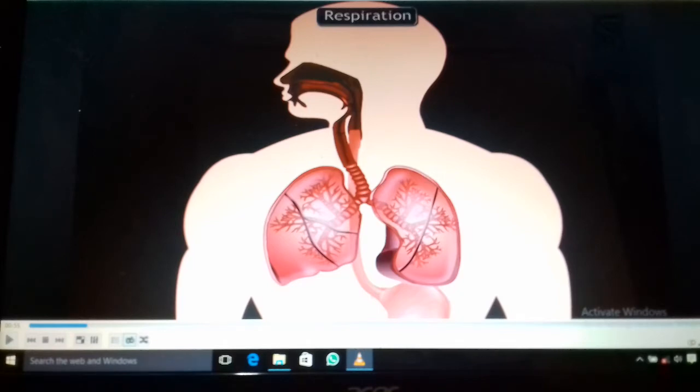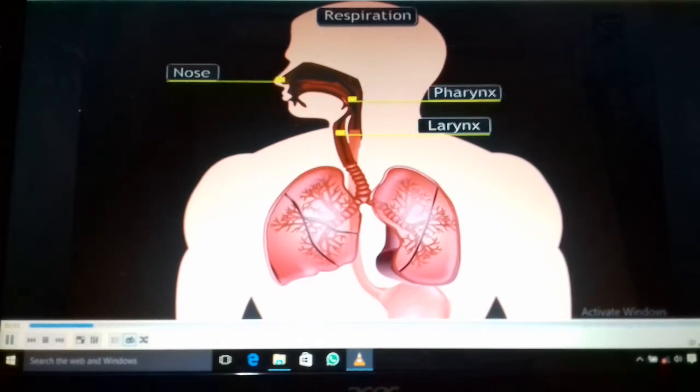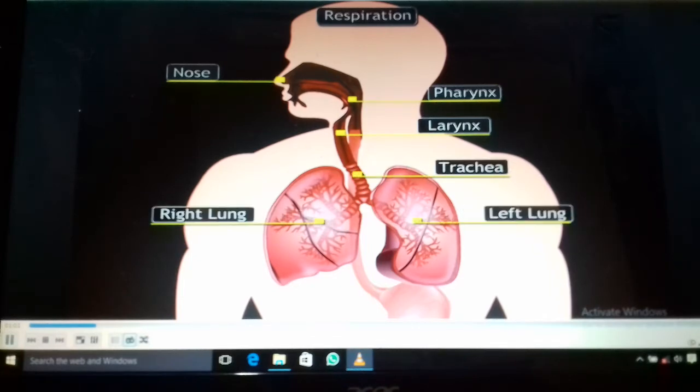Now you can see in the video there are some respiratory organs which transfer the oxygen through the different organs. So first see here: nose, pharynx, larynx, trachea, lungs, bronchi and bronchioles, alveoli, diaphragm. These are the main organs.